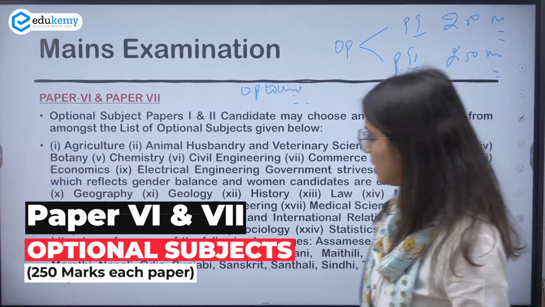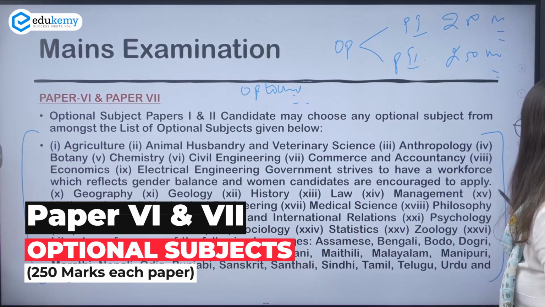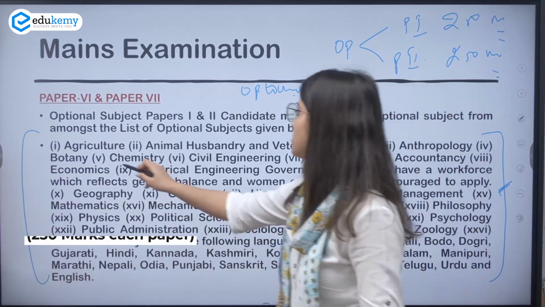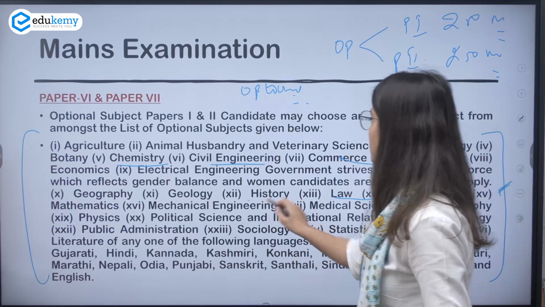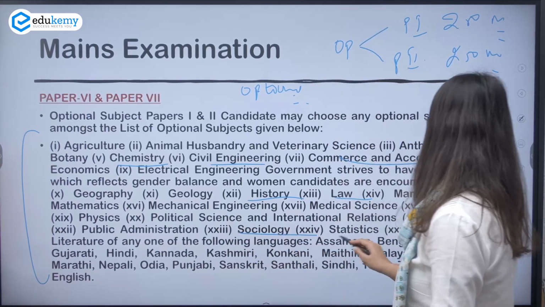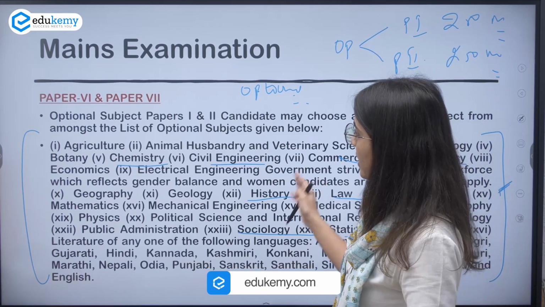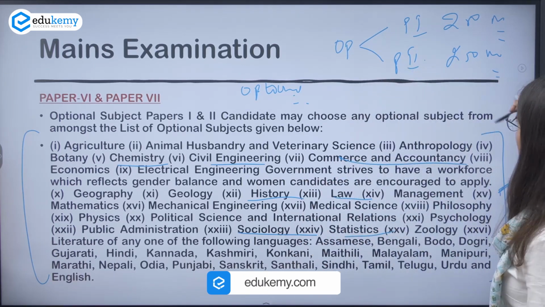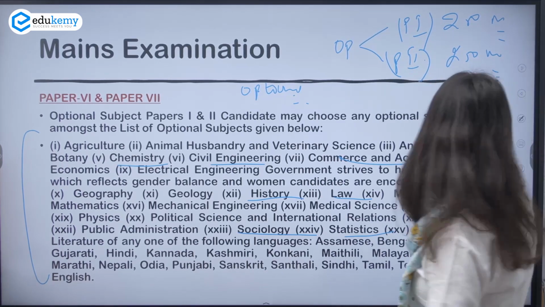So this is the list of optional subjects. You can pick any one. For example, chemistry, civil engineering, commerce and accountancy, law, history and sociology, statistics, etc. So this is the list of your entire optional subjects. And yes, there will be paper 1 and paper 2 of 250 marks each.